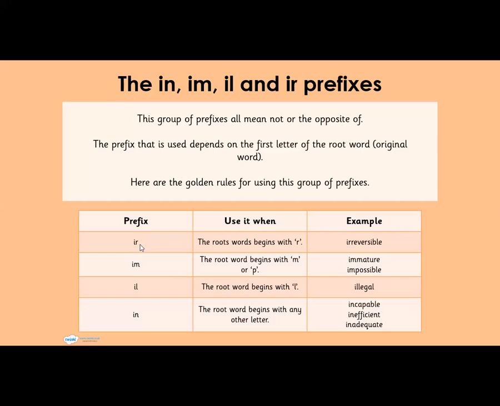So again, as I told you, if the root word starts with R, it takes ir, like reversible becomes irreversible, reachable becomes irreachable, and so on. And here with mature, the word starts with M, so we add im: immature. Possible starts with P, so it takes the prefix im, like impossible. Yes. Could you give me another example?